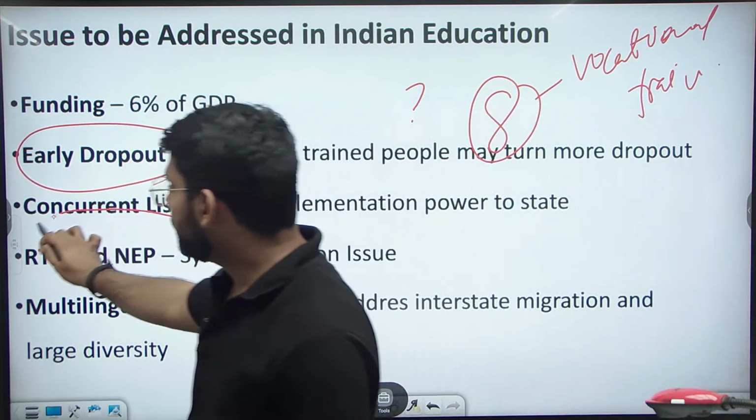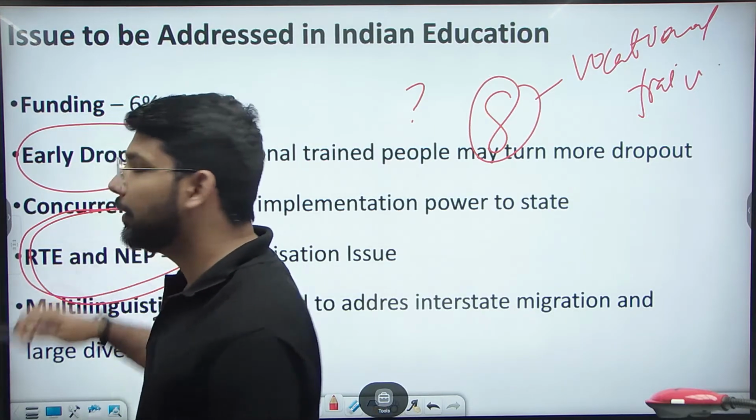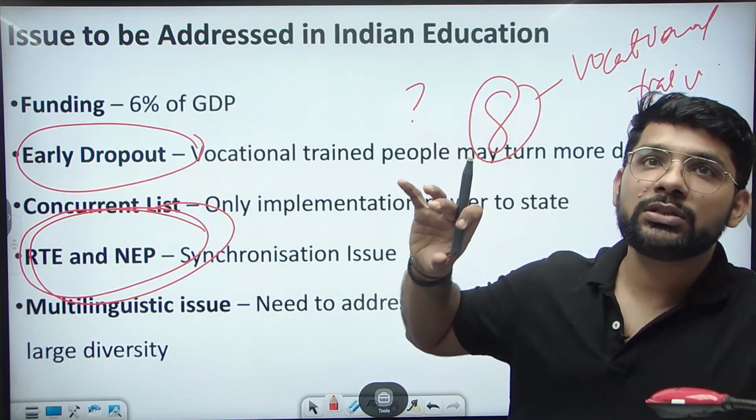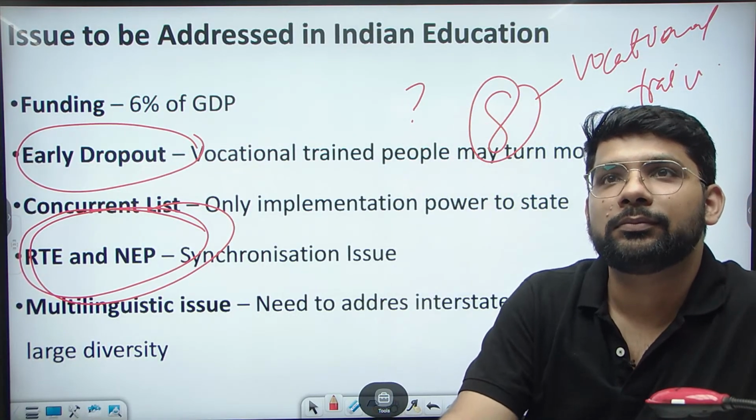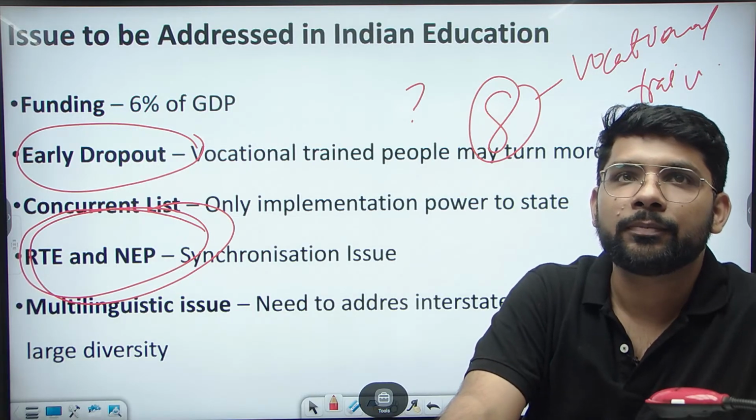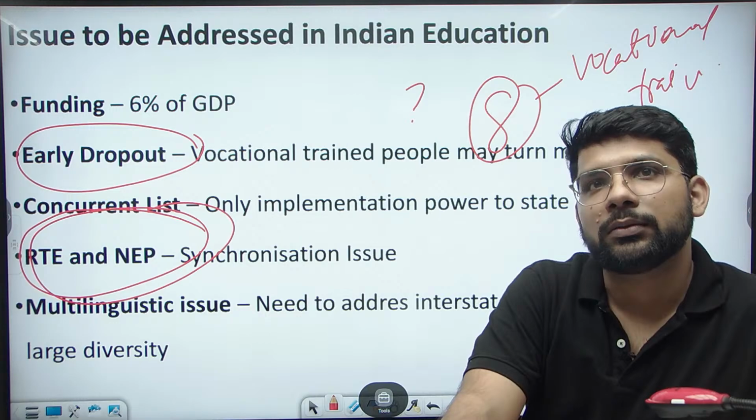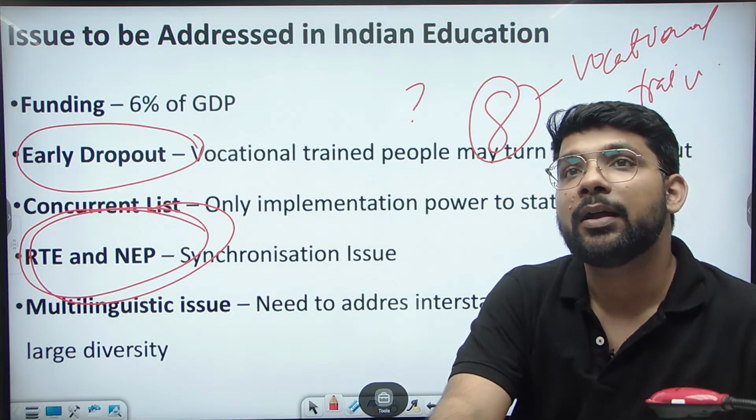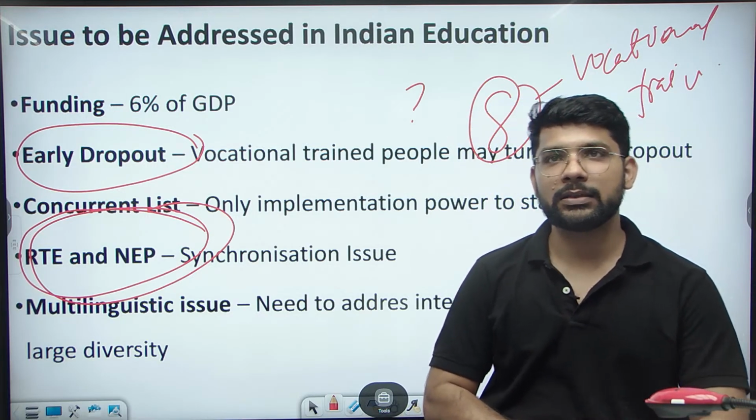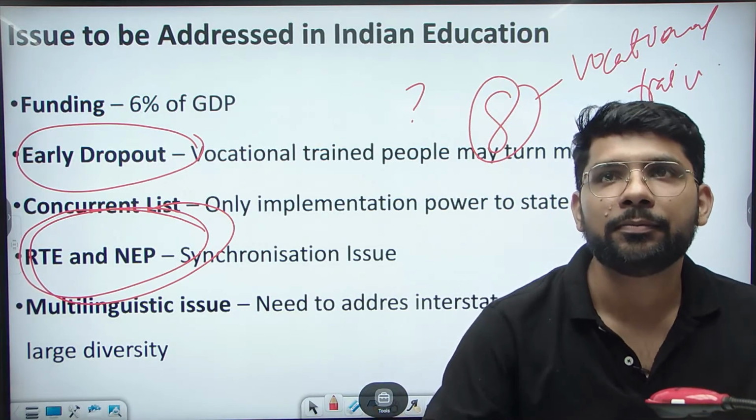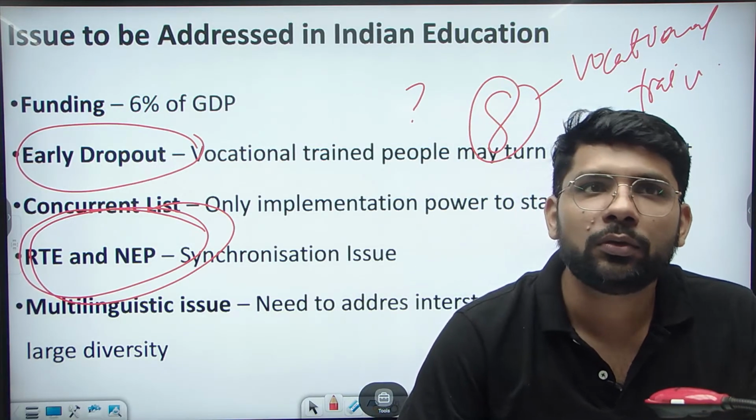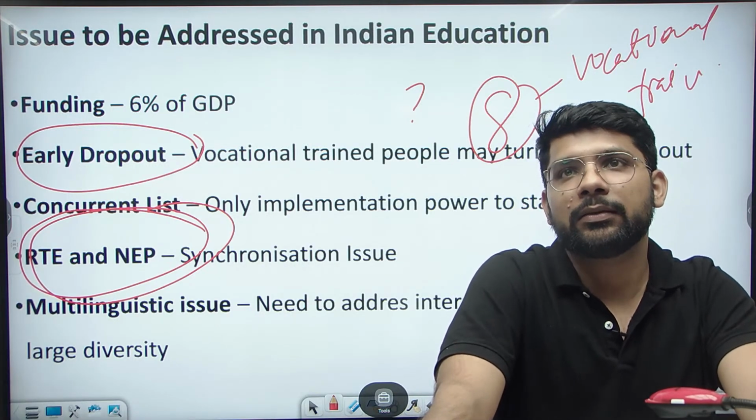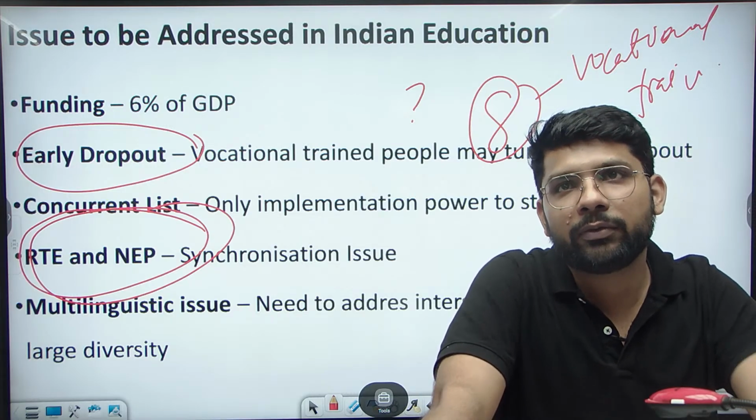Right to Education and the new education policy: there is a lack of synchronization between the education policy and the Right to Education. So there are various synchronization issues. Multilingual issue: the need to address the different local languages in the multiple states due to the great diversity of India. So these are some of the issues related to the new education policy. You need to address these in your answer, then only your answer will be complete.